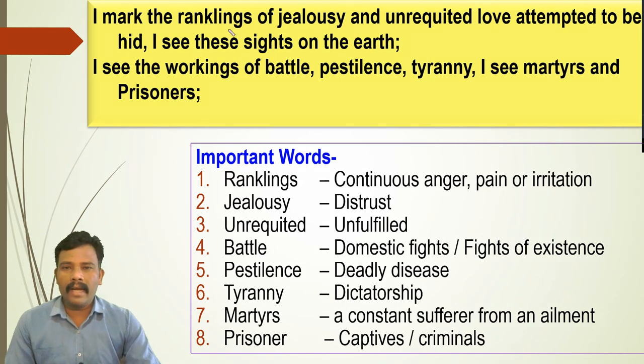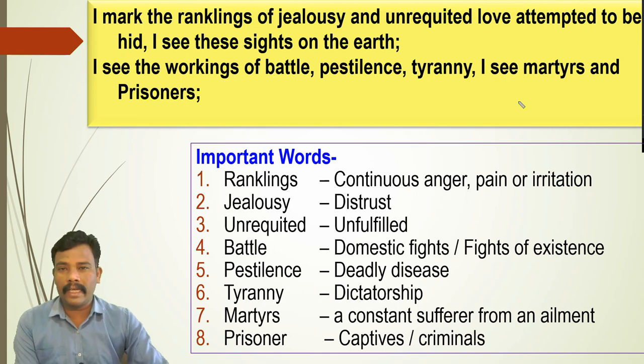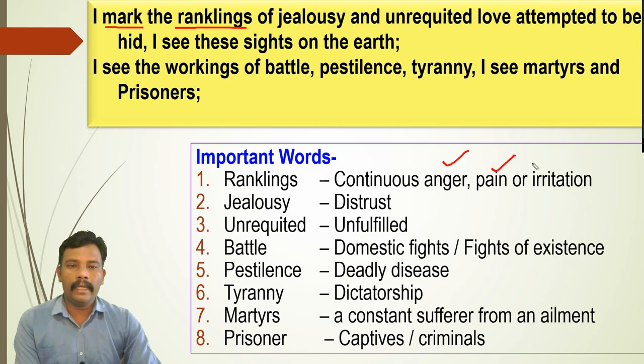Okay. I mark the rankling of jealousy and unrequited love attempted to be hid. I see these sights on the earth. I see the workings of battle, pestilence, tyranny. I see martyrs and prisoners. This is also important. Now in these lines you can understand that I mark. What does the poet mark? That is the rankling. What is the meaning of rankling? Continuous anger, pain, irritation of jealousy.